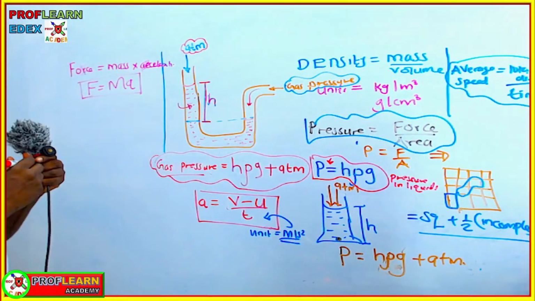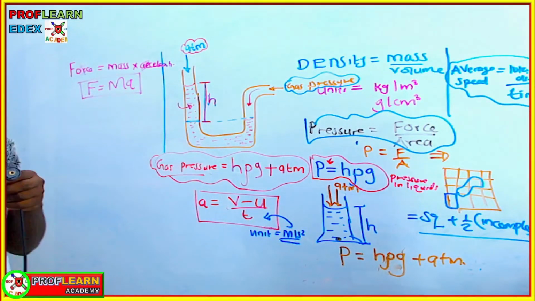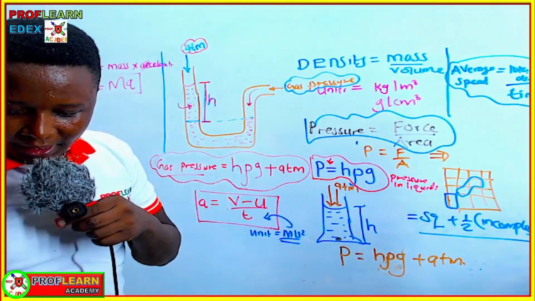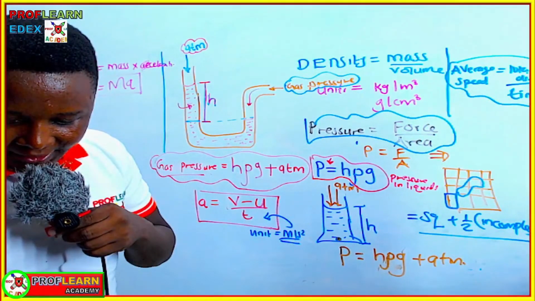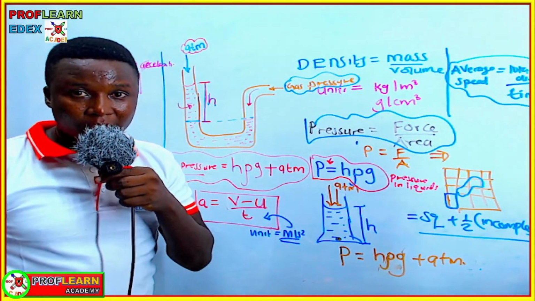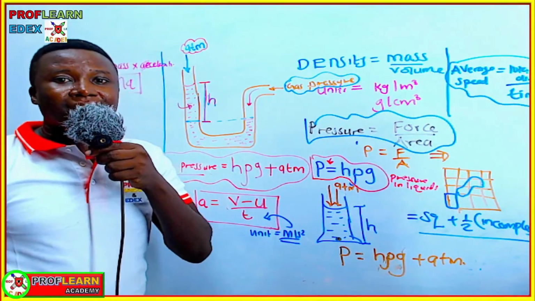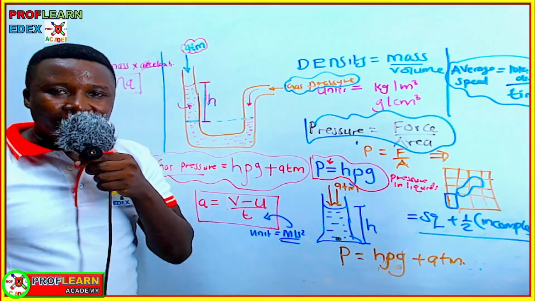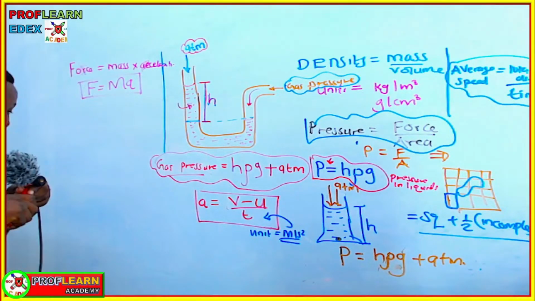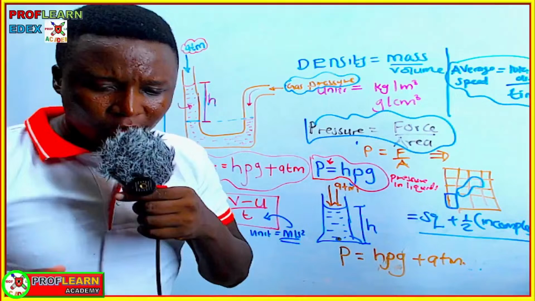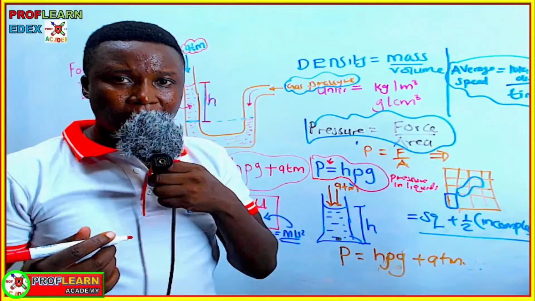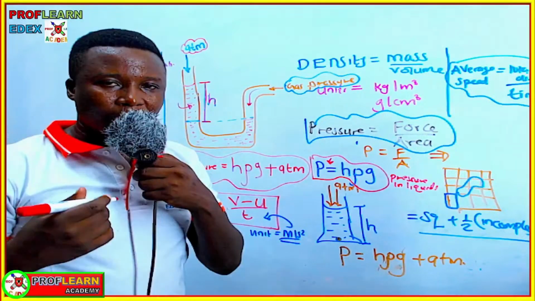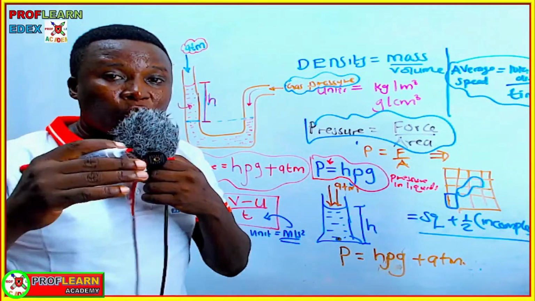So don't forget to also look at the formula that connects velocity or speed of a wave, frequency, and wavelength. That is when we talk about the topic of the electromagnetic spectrum. You learned the formula that connects the wave equation.